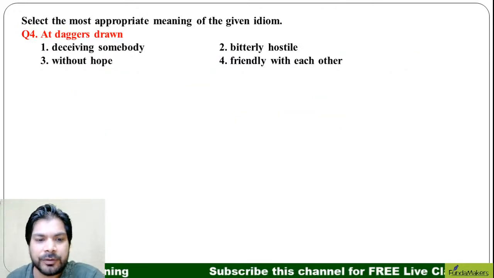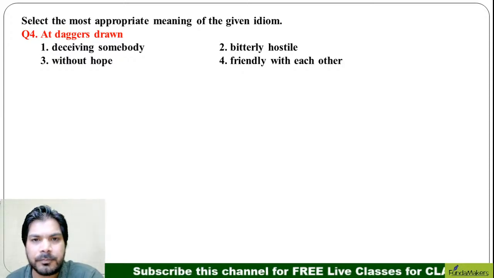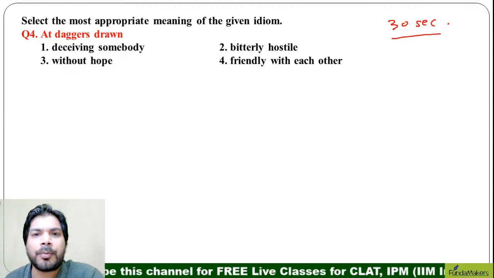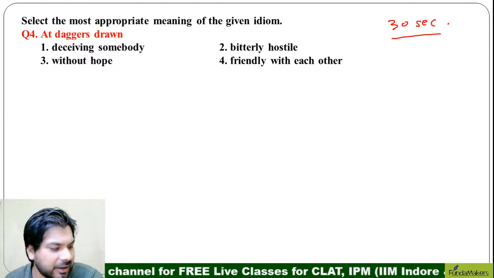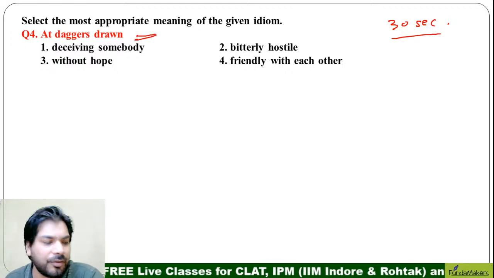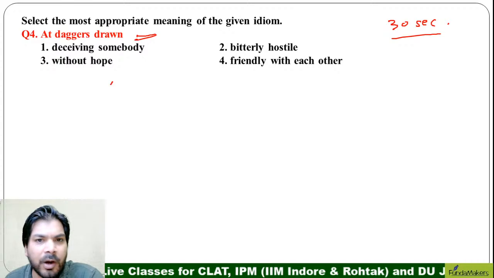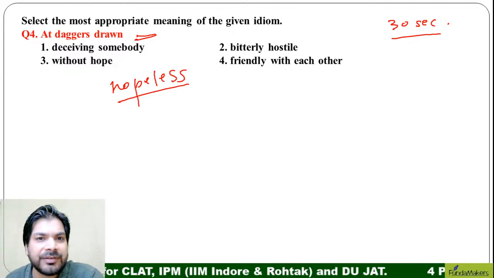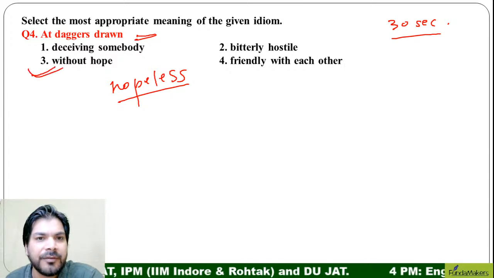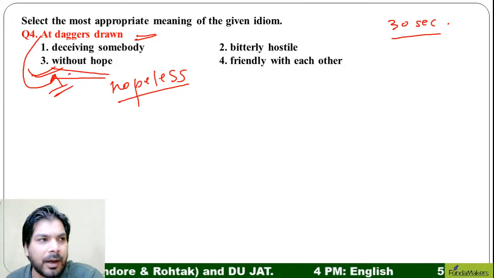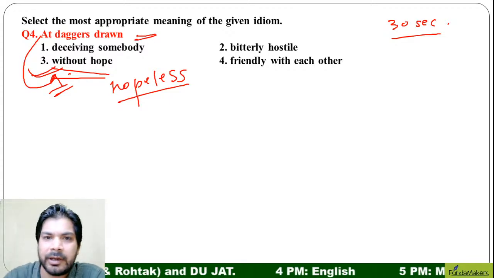Question number 4. Do give me the right answer fast. 30 seconds. Select the most appropriate meaning of the given idiom. At daggers drawn. Daggers drawn means when you are hopeless. When you have lost all your hopes, you say that somebody is at daggers drawn. That means third, without hope is the right answer. Daggers drawn means without hope. I hope it is very clear with everyone. We'll go to the next question.